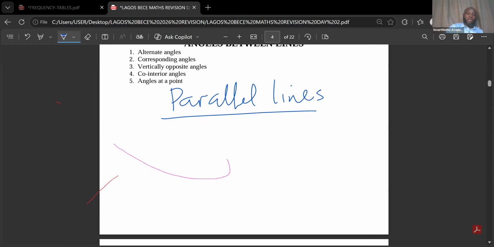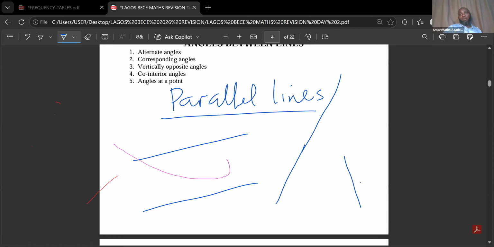For example, if I draw a line like this, and I draw another line like this, these two lines are parallel. If I extend them, they do not meet. But if I have two lines like this and another line like this, by the time we start extending them, they will meet at a particular point.